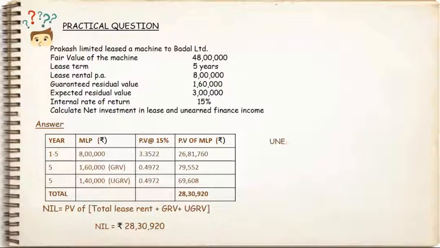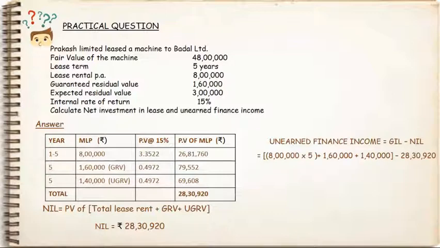To calculate the unearned finance income, we need to find the difference between gross investment in lease and net investment in lease. Gross investment in lease will be the sum of 8 lakh of lease rent for 5 years, that is 40 lakh, and gross guaranteed residual value 1,60,000 and unguaranteed residual value 1,40,000.